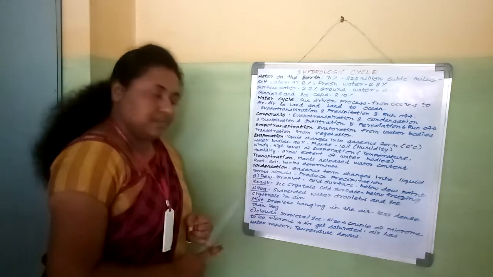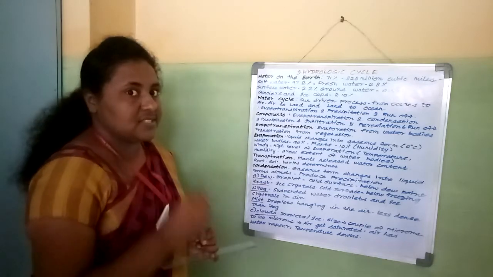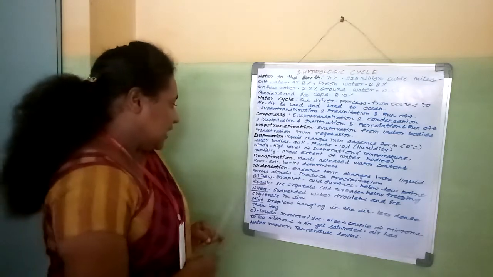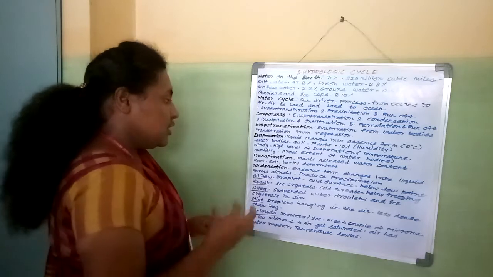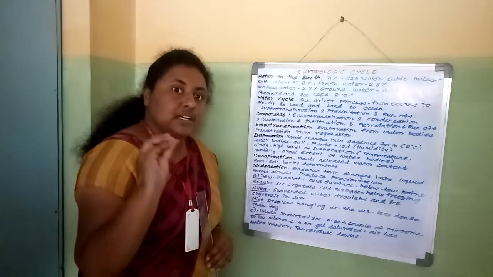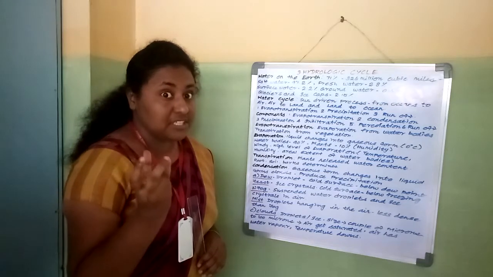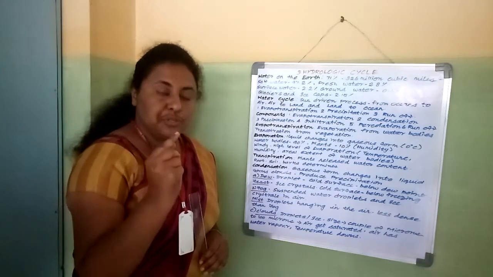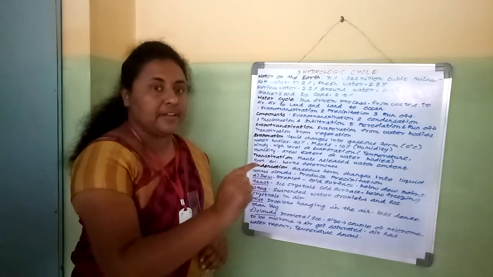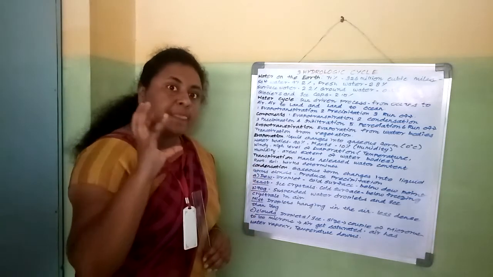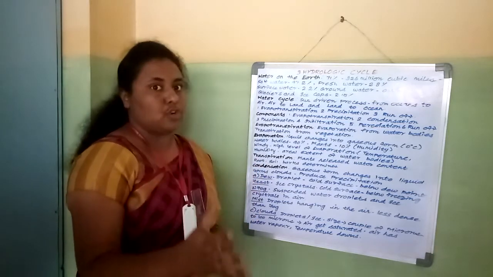One is dew. Dew means what? It is just a droplet. Next one is frost. Frost means what? It is the total combination of the droplets. Dew is the single droplet. Frost is a combination, a collection of droplets.